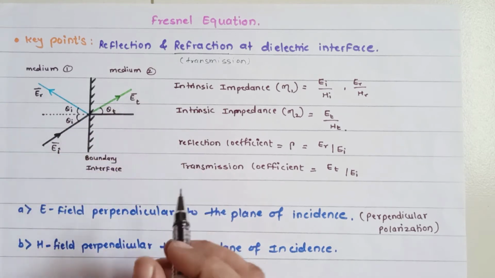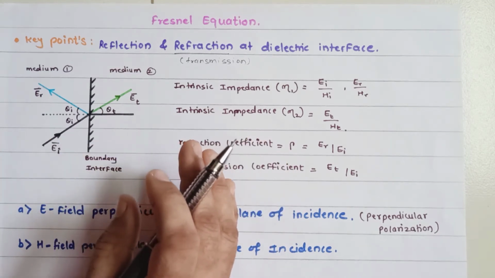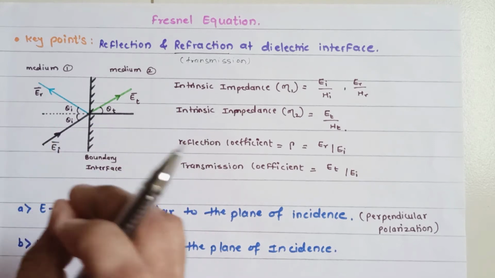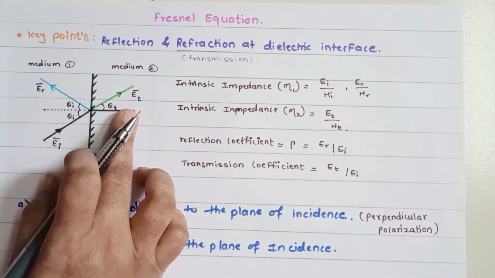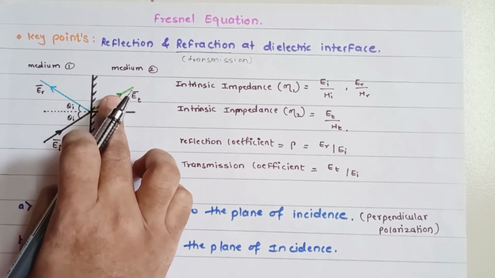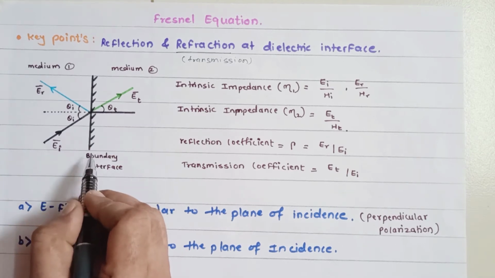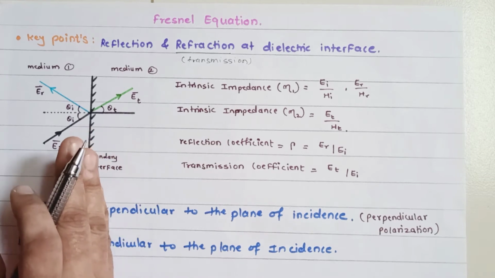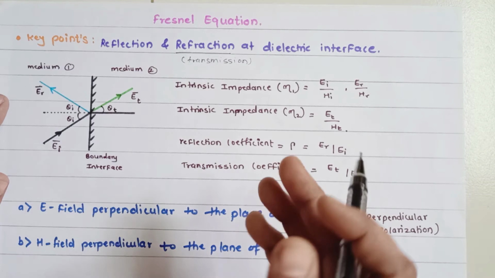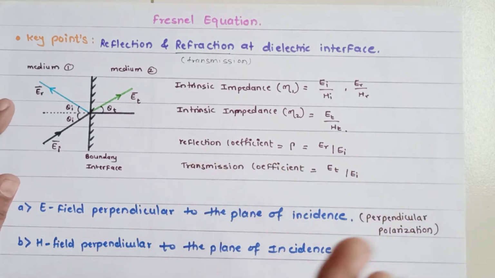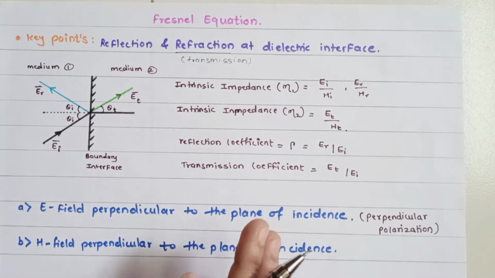Now the analysis is very straightforward. Essentially what we have to write down is the electric field and magnetic field in the two media, for these three waves, and apply the boundary conditions at the interface for the electric field as well as the magnetic field. By doing this we identify the reflection coefficient and the transmission coefficient values over here.